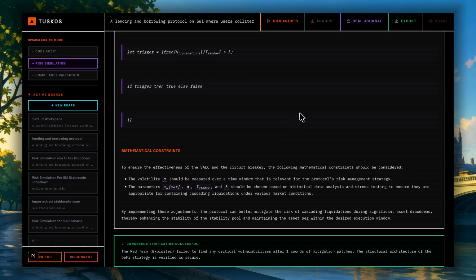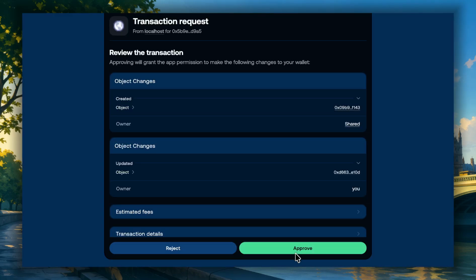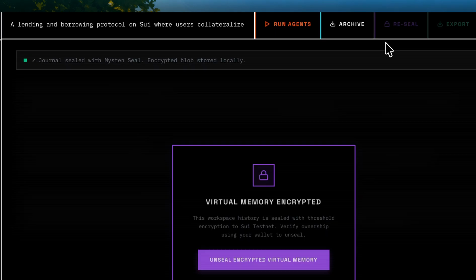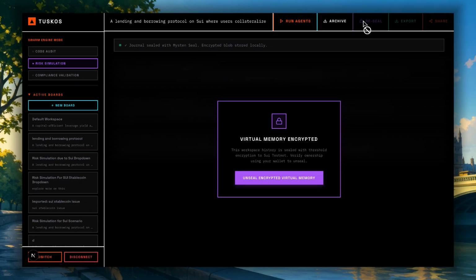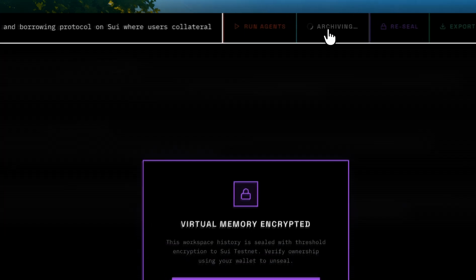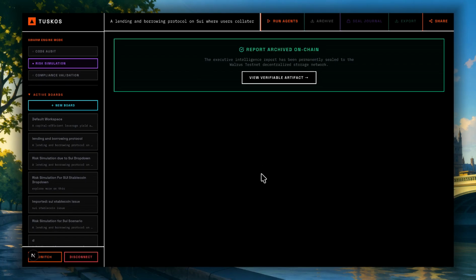Now, the next step is to seal our journal. We'll click on this option, approve the transaction request, and finally, as you can see, our agentic chat has been sealed and stored locally. Now, in order to store it on blockchain, we'll have to archive it as well. Simply clicking on archive does it. Here, as you can see, the chat has finally been archived and is now stored on chain.